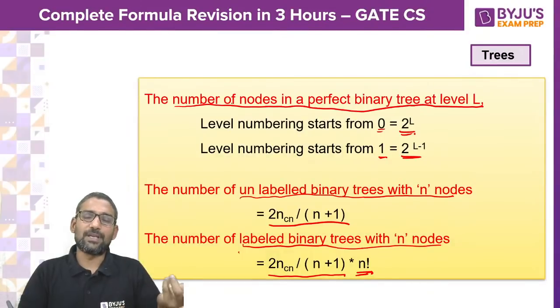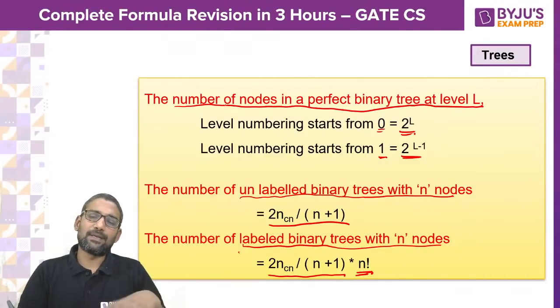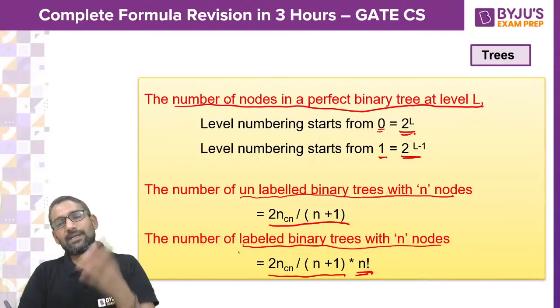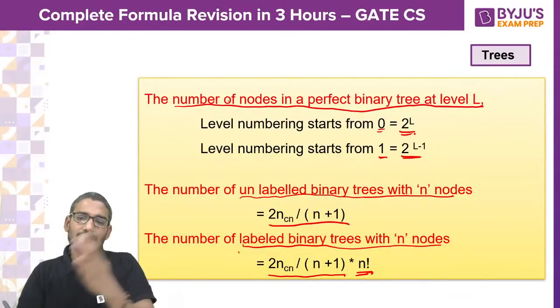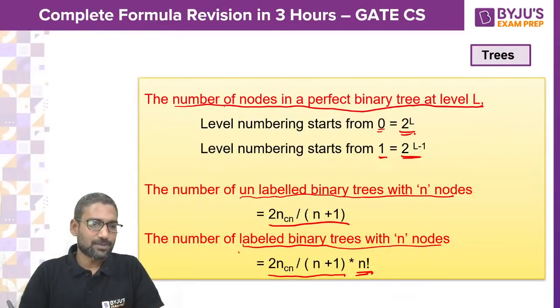If you say A, B, C are the nodes, A can be the root, B can be the root, C can be the root. A can be left child, B can be left child, C can be left child. Similarly, A can be right child, B can be right child, C can be right child. In that way, if you take combinations, you will get n factorial combinations.